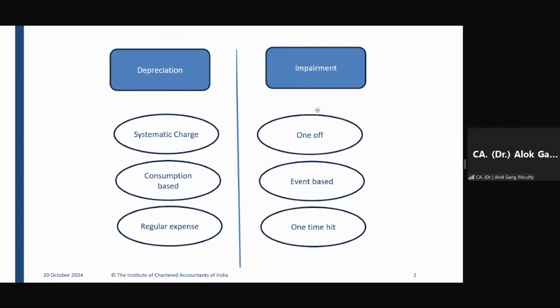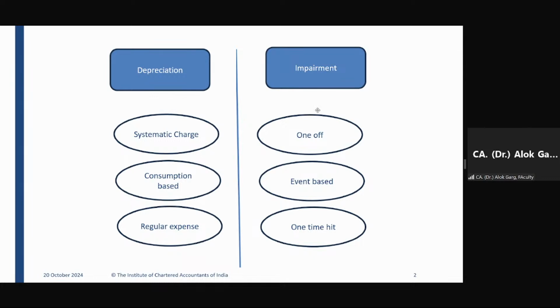Okay, friends. And when Vignesh went to sell that car, the market value comes out at 7 lakh rupees. Cost was 10 lakh rupees. The first year depreciation was 1 lakh rupee. So cost minus accumulated depreciation is 9 lakh rupees, but the market value comes out at 7 lakh rupees. So what is this 2 lakh rupees? This 2 lakh rupees is impairment loss.